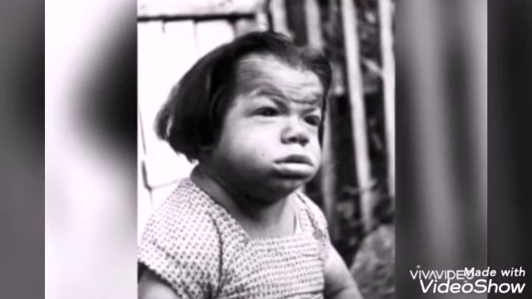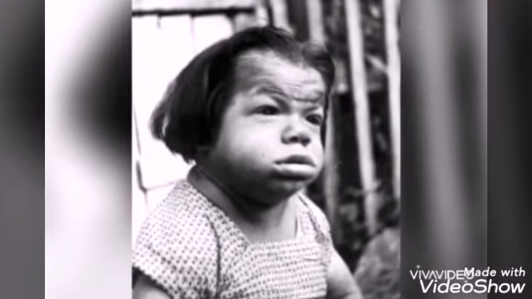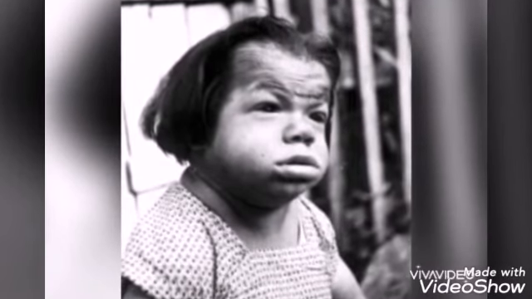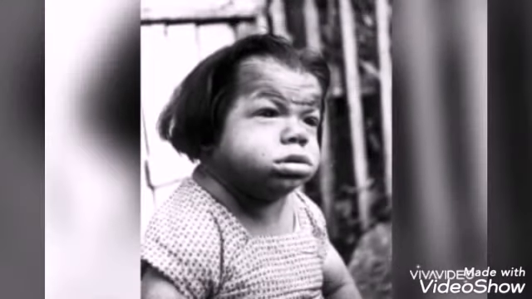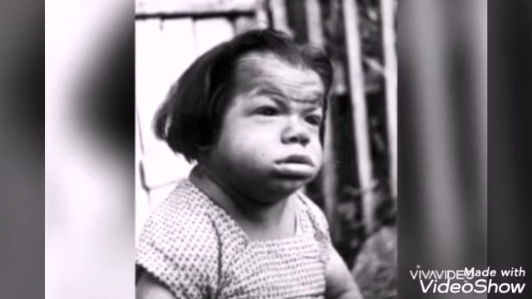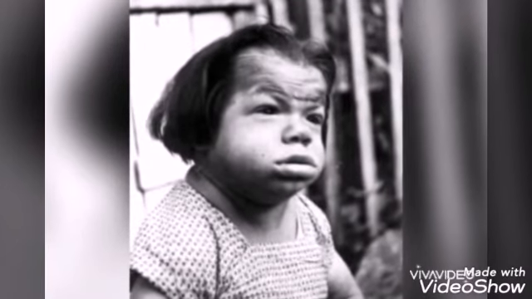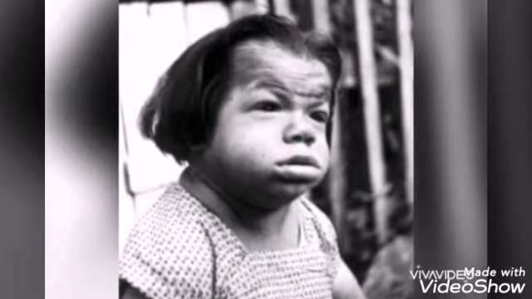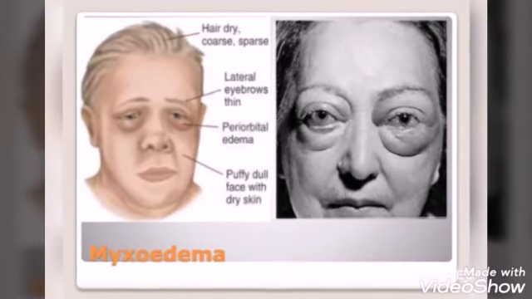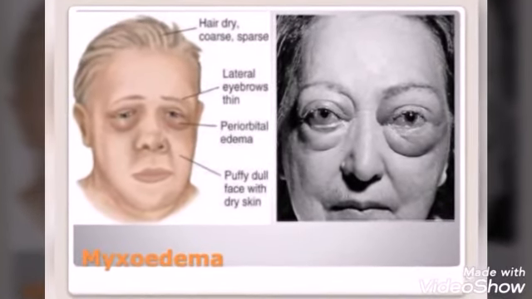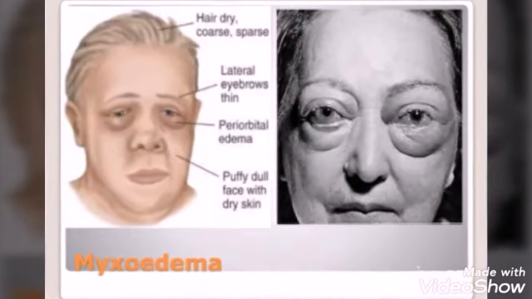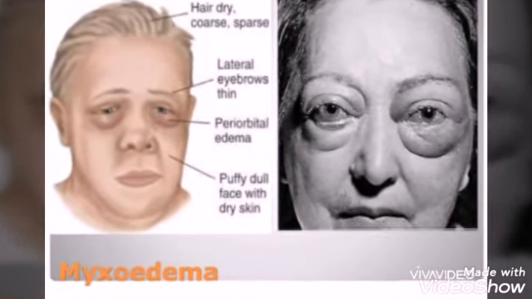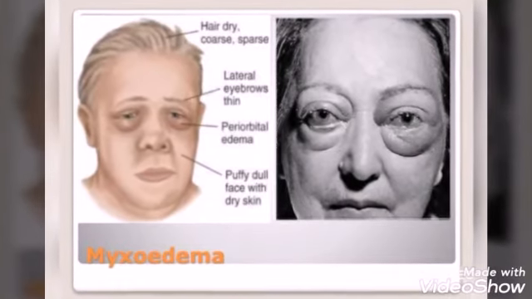Next one, cretinism. It is caused by decreased secretion of thyroid hormones in children. The conditions are stunted growth, mental defect, lack of skeletal development and deformed bones. These children are called cretins. Next one, myxedema. It is caused by deficiency of thyroid hormones in adults. They are mentally sluggish, which means lacking in energy or slow to perform. It also means swelling of body parts.